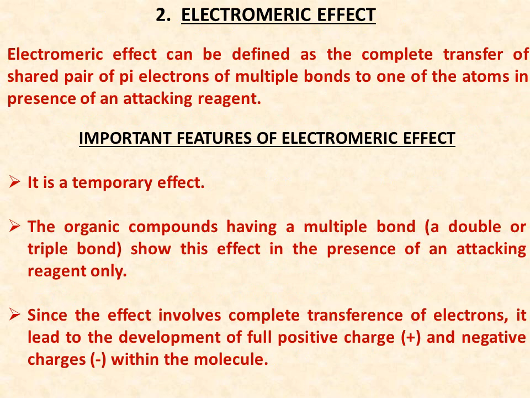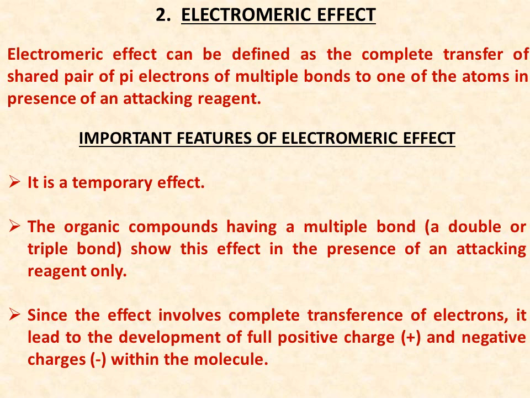Now we will move towards the electromeric effect, the second electronic effect. Electromeric effect can be defined as the complete transfer of a shared pair of pi electrons of a multiple bond to one atom in the presence of an attacking reagent. Now we will discuss the important features of the electromeric effect. The most important feature is that the electromeric effect is a temporary effect. An organic compound which shows the electromeric effect should have a multiple bond, that is a double or a triple bond, and this effect takes place in the presence of an attacking reagent.